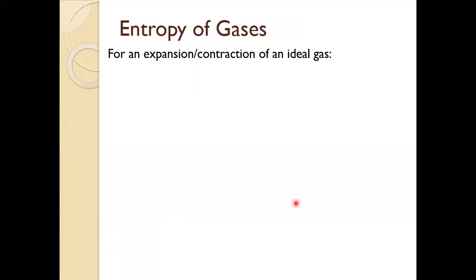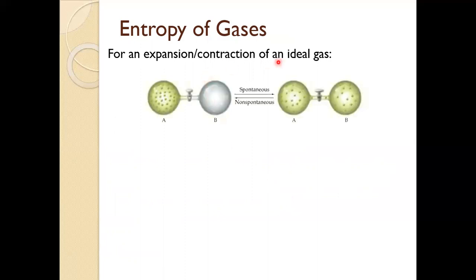So if you apply these ideas to a couple examples, first look at the entropy of gases. For the expansion or contraction of an ideal gas, and we saw this picture in the previous lecture, the idea is that we have all the gas constrained within flask A, a vacuum in flask B, we open the stopcock, and now we have a more or less even distribution of gas particles in flask A and flask B. This direction is spontaneous because we're going from a state of lower entropy, lower volume, smaller number of boxes, so to speak, to put those particles in, to a state of higher entropy, higher volume, a higher number of boxes.